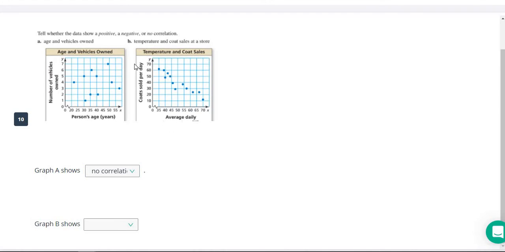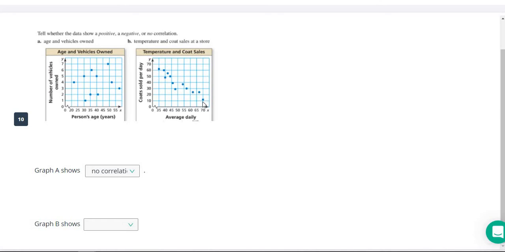Now, for B here, again, we're looking at coats sold per day and the average daily temperatures. Now, the average daily temperature is certainly going to affect the amount of coats that are sold per day. The higher the temperature goes up, the lower the coats sold is going to go.